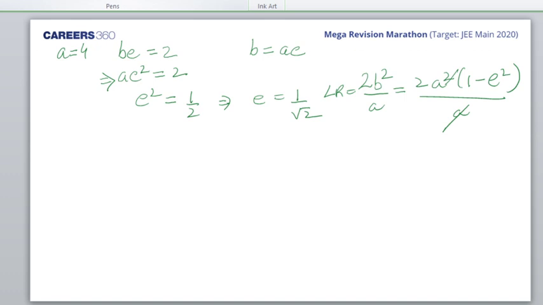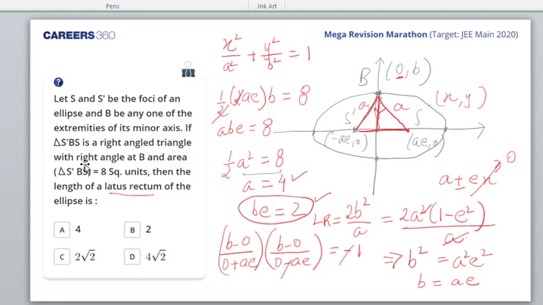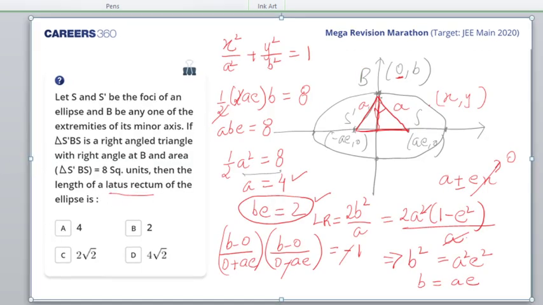So then we get 2A. A is 4. 1 minus E square, E is 1 by root 2, so 1 by 2. 2 and 1 by 2 get cancelled, so 4 is what I'm getting, okay? Yes, beta. So what is the answer? 4. 4 is the right answer.